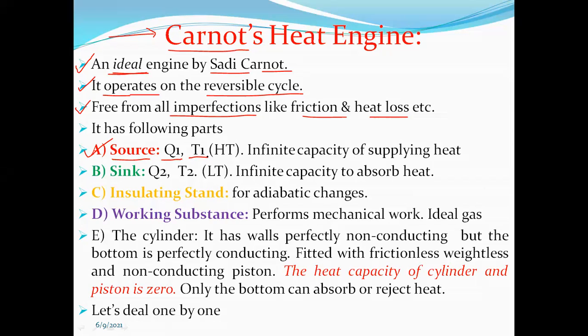It has infinite capacity to radiate heat energy. For example, the sun is the source for the solar system, which radiates energy. So the source is maintained at temperature T1 and has infinite capacity of supplying heat energy Q1.